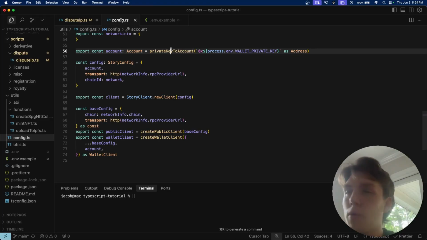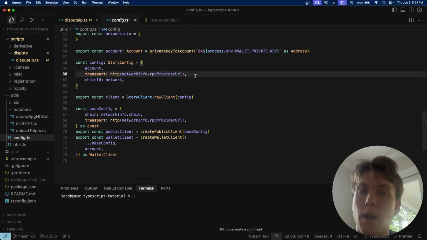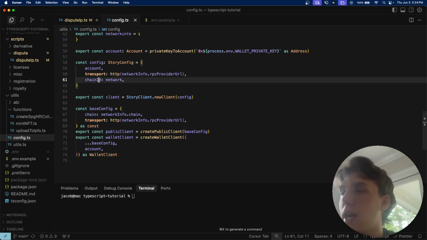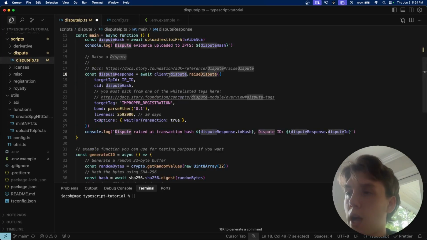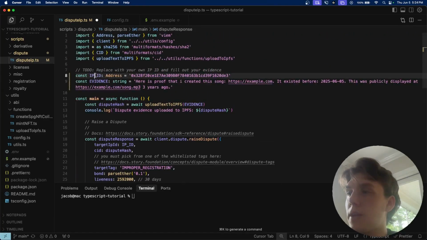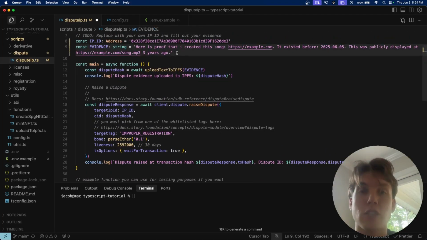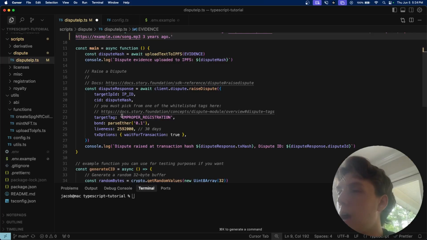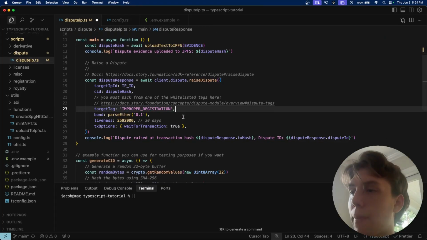We put in the account based on our private key, the RPC URL of Story's testnet, and then the chain ID, which is just aeneid, the name of our testnet, and call this .dispute.raiseDispute. The target IP ID is simply the ID of the IP asset that we are flagging, which we filled in earlier. The dispute hash is again just a hash that points to the evidence.